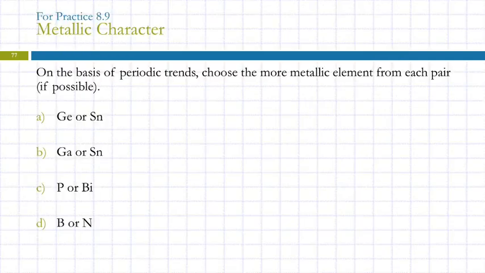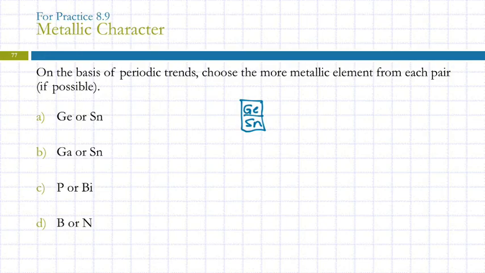So we should be able to answer questions like this. On the basis of periodic trends, which is the more metallic from each pair? Well, germanium or tin? We've got to find them in the periodic table. Yeah, tin. Because as we look at those, germanium is higher on the periodic table than tin. And in fact, germanium isn't a metal, is it?